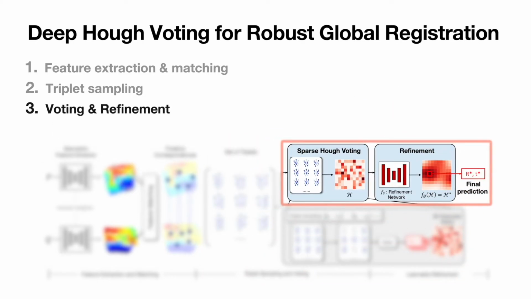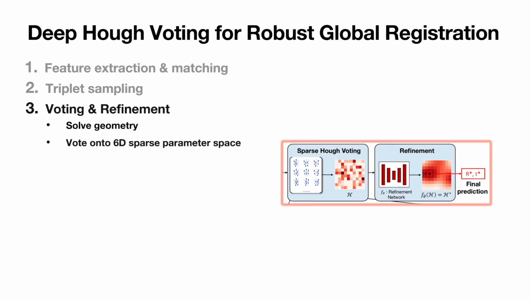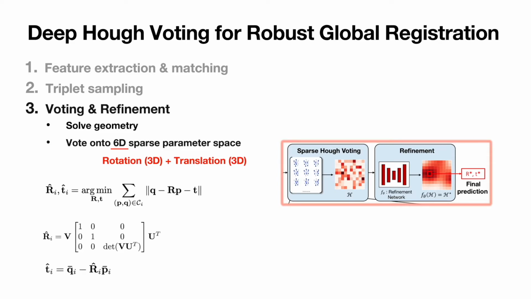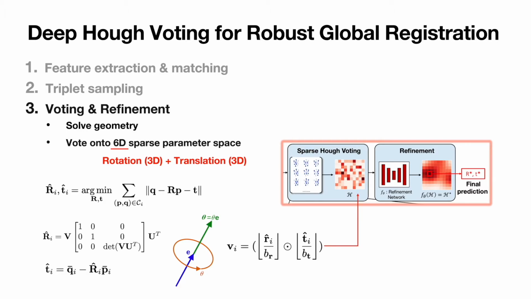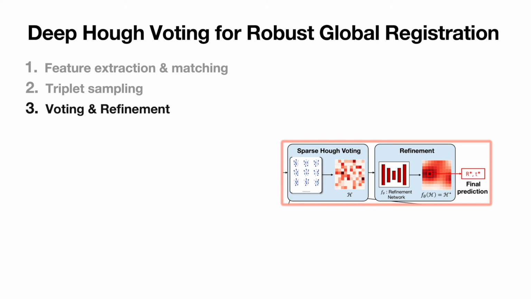After we build the set of triplet correspondences, we perform voting. To cast a vote, we first need to retrieve the optimal rotation and translation parameters that minimize the geometric errors for each triplet. We use Procrustes' method, a closed-form solution for this equation. For compact rotation parameterization, we adopt the axis-angle representation. Finally, we quantize the rotation and translation parameters to identify the bin index. All voting procedures are parallelized and utilize sparse tensors for efficiency.